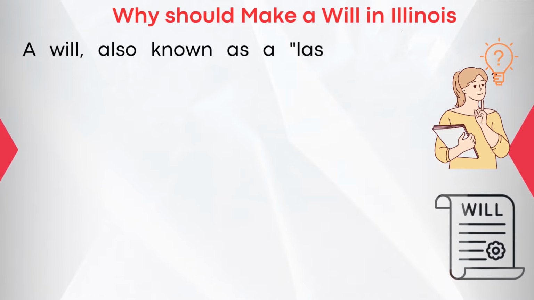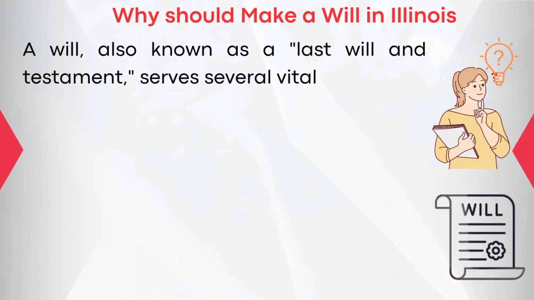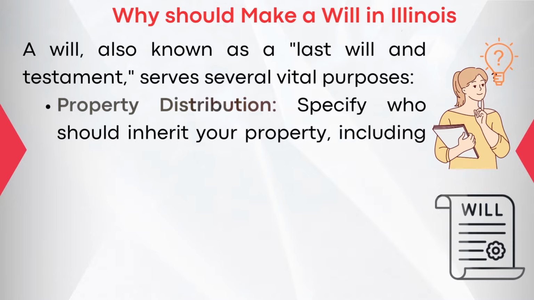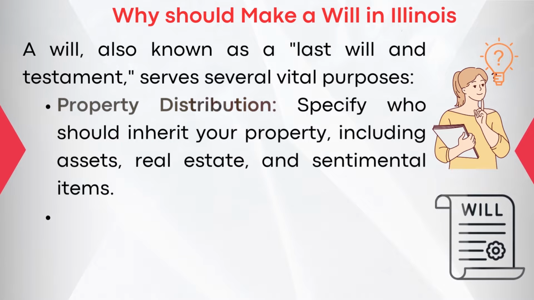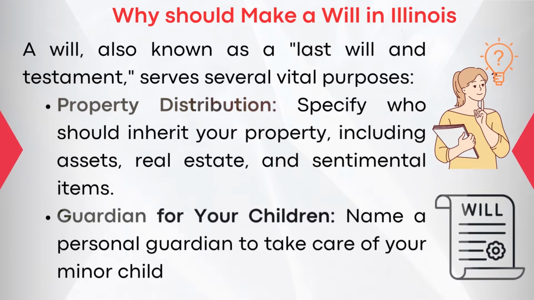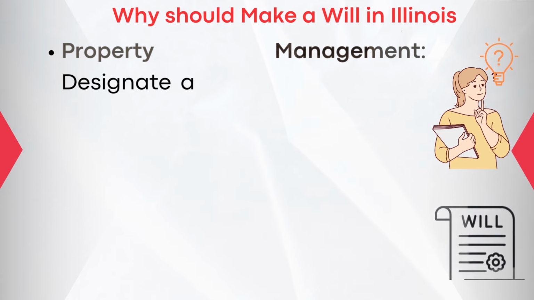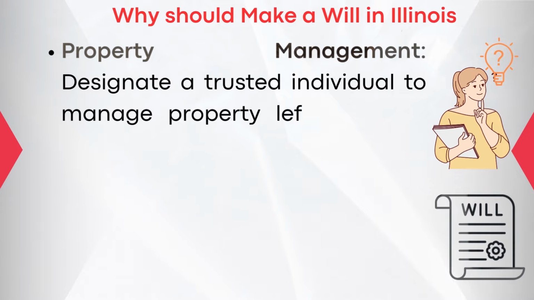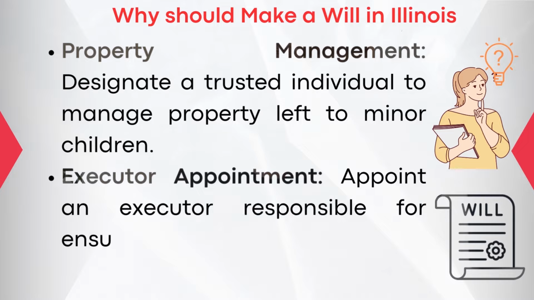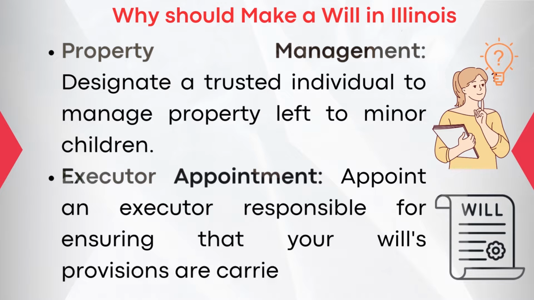Why should I make a will in Illinois? A will, also known as a last will and testament, serves several vital purposes. Property distribution: specify who should inherit your property, including assets, real estate, and sentimental items. Guardian for your children: name a personal guardian to take care of your minor children in case of your passing. Property management: designate a trusted individual to manage property left to minor children. Executor appointment: appoint an executor responsible for ensuring that your will's provisions are carried out.